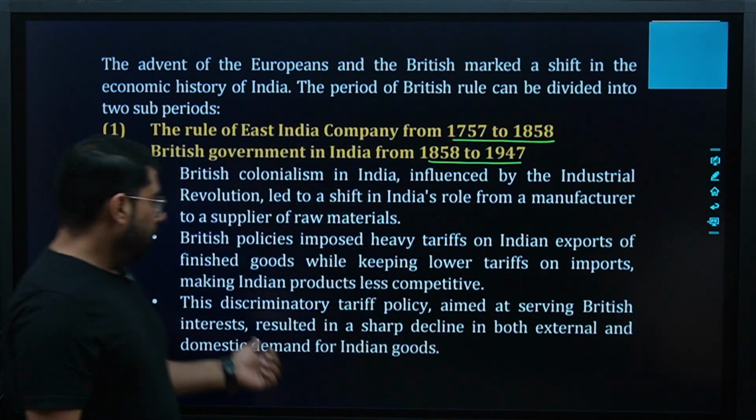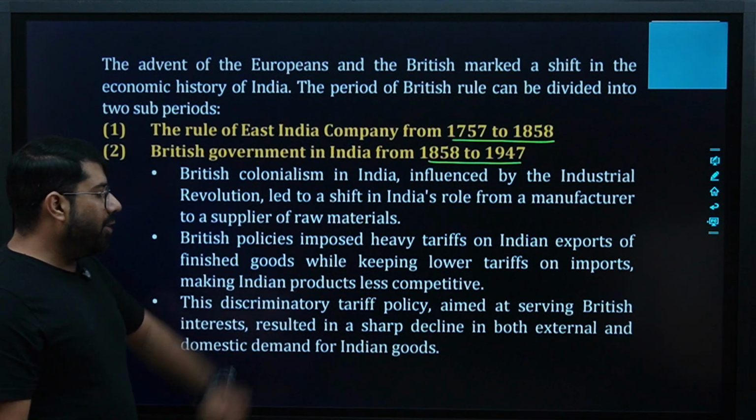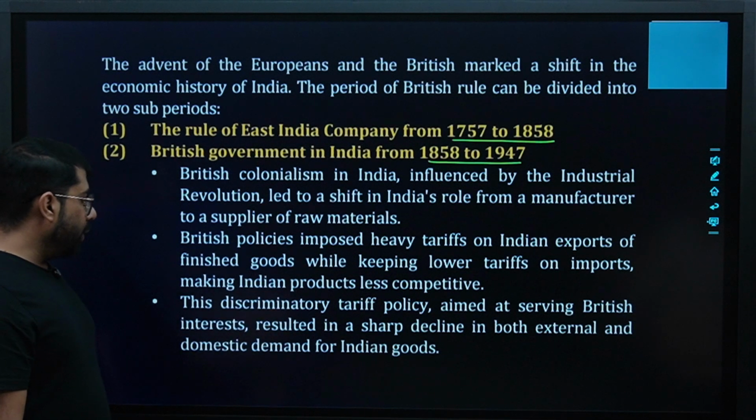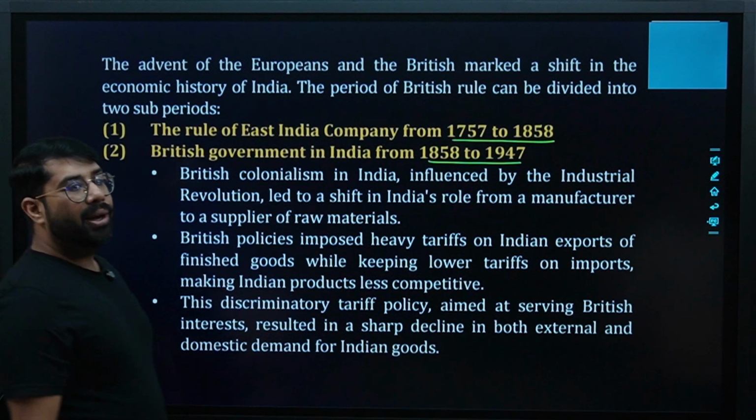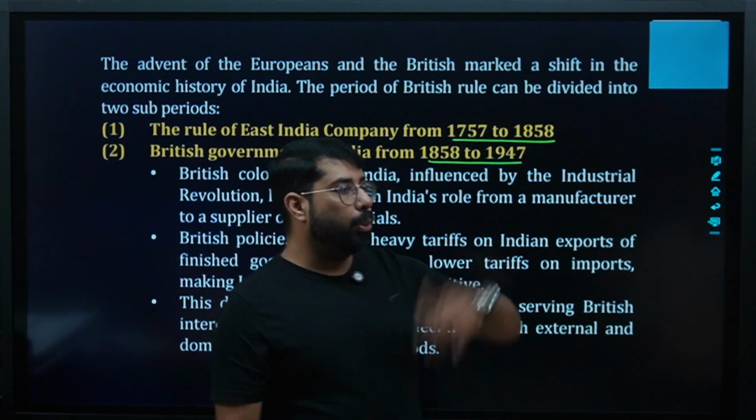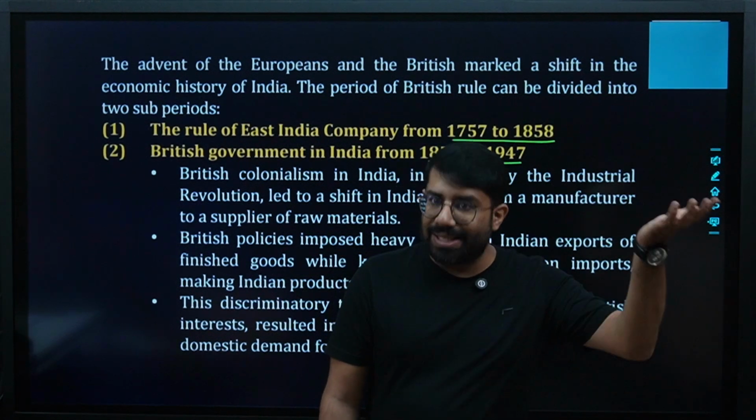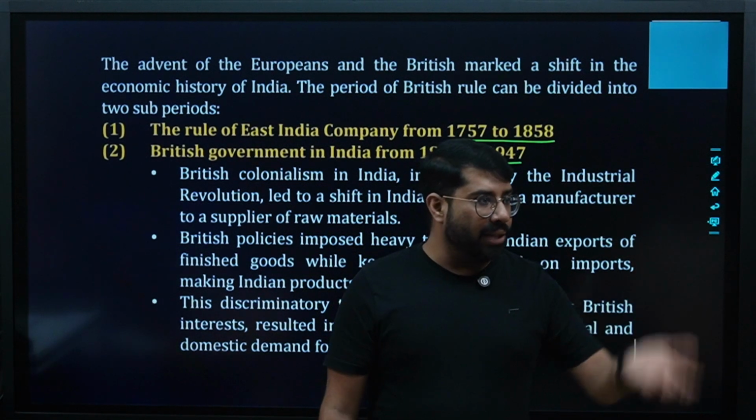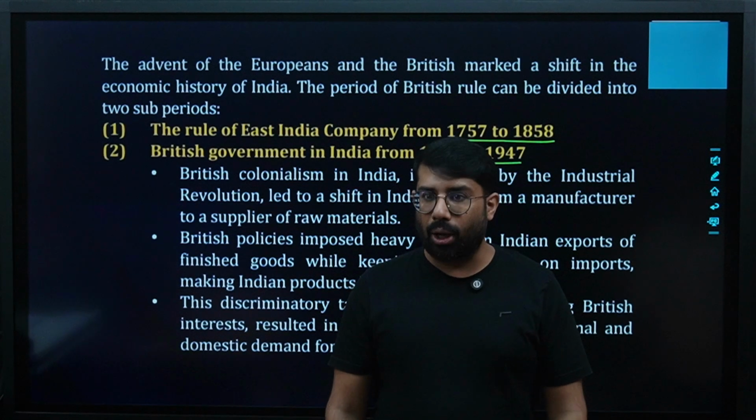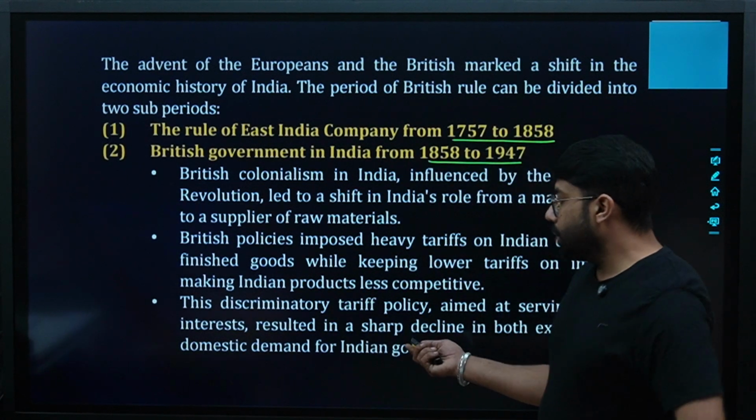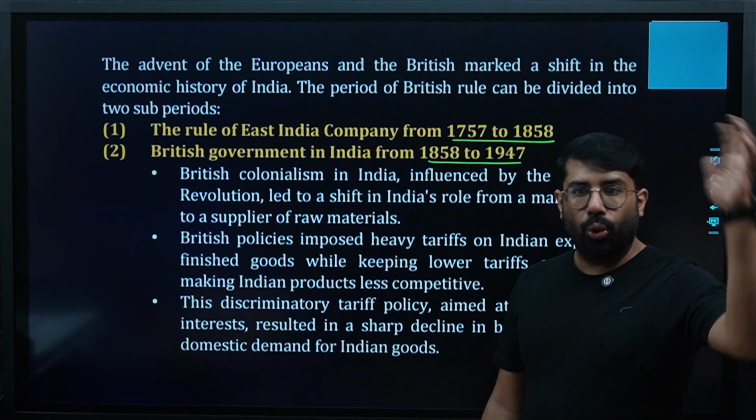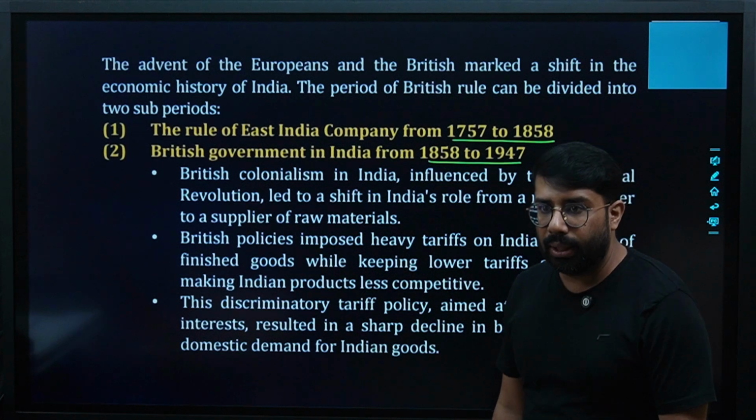Is that clear? The last point says this discriminatory tariff policy, aimed at serving British interests, resulted in a sharp decline in both external and domestic demand for Indian goods. Now, since we are exporting at a high price, we are paying more tariff. It means the price of Indian goods will increase, and we all know when price increases, demand decreases. So because of high tariffs, demand for Indian goods decreased. Are we clear?